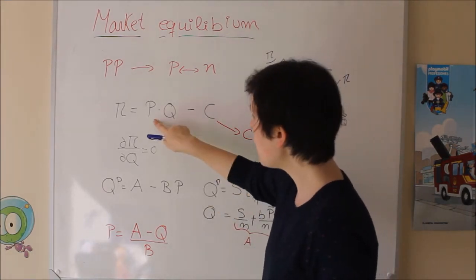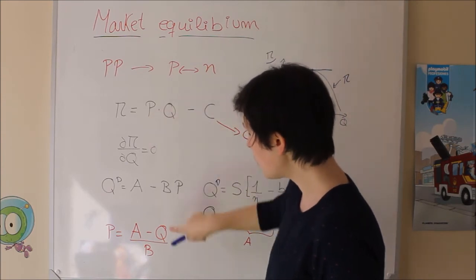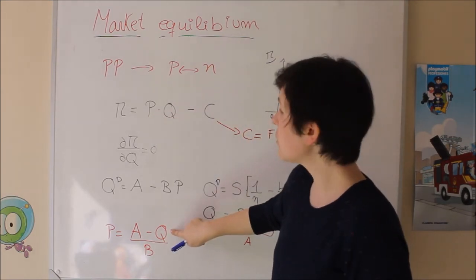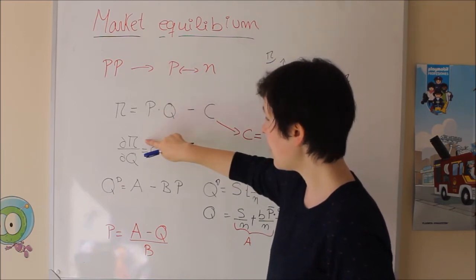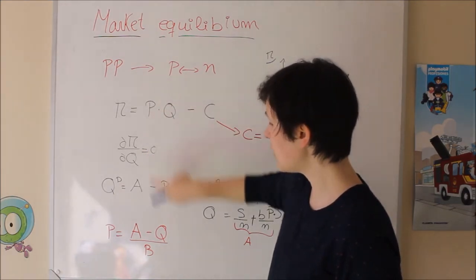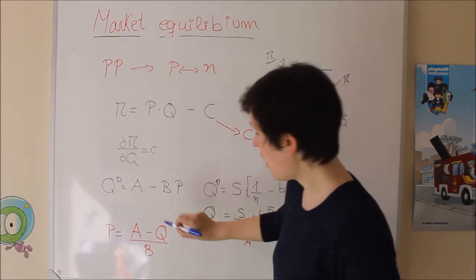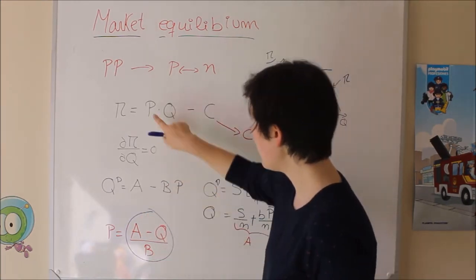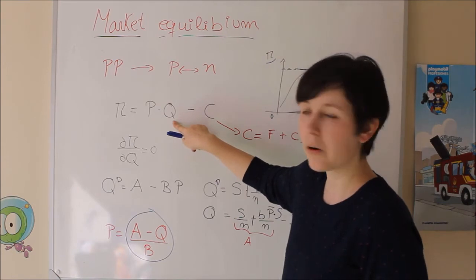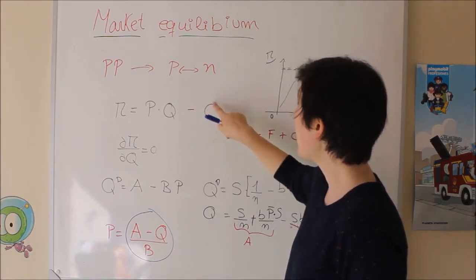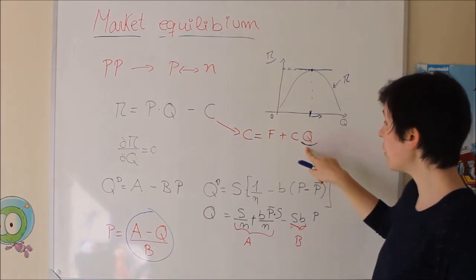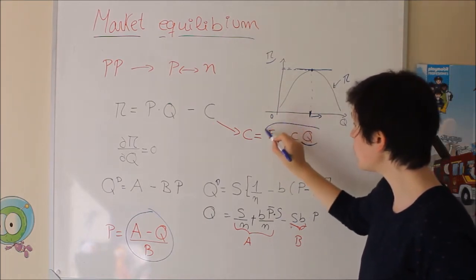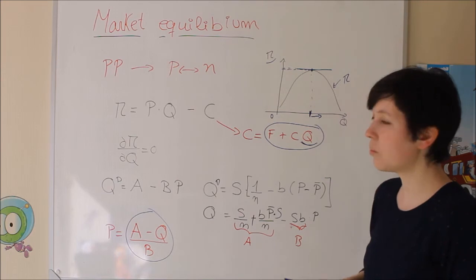Now we know that the price also depends on the quantity. It's going to be a function. So when we do this derivative, we need to consider this part of the price, times the quantity, perfect, minus the cost. But instead of just putting cost, we know that the cost also depends on quantity. So we are going to use this whole expression.